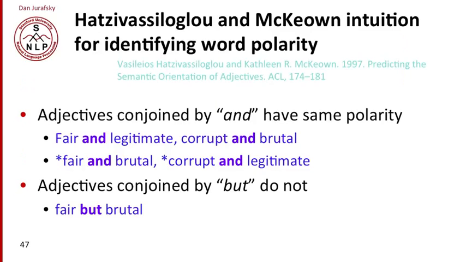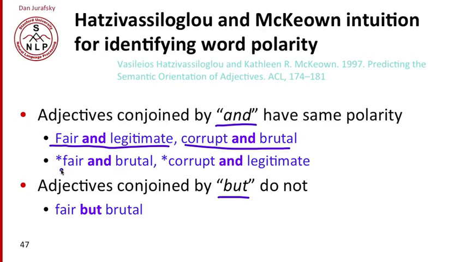One of the earliest ways of inducing this kind of sentiment lexicon was proposed in 1997 by Hatzivassiloglou and McKeown, and I'm going to show you this because although the paper is old, this intuition is included in almost all modern ways of doing this semi-supervised learning of a lexicon. Their intuition, very simple, is that two adjectives, if they're conjoined by the word "and", they probably have the same polarity, and if they're conjoined by the word "but", they don't. So if you see a very high frequency of "fair and legitimate" or "corrupt and brutal", probably fair and legitimate are both of the same polarity.